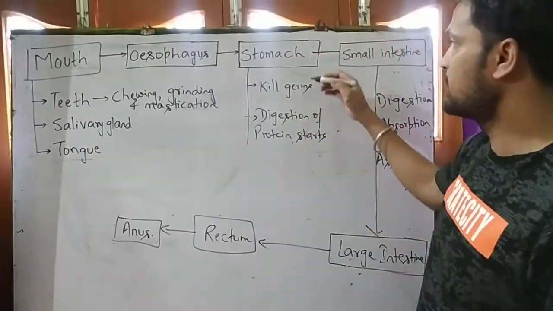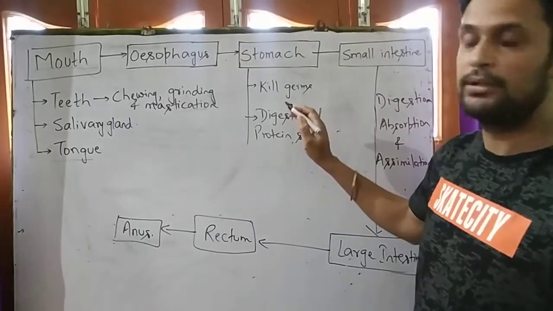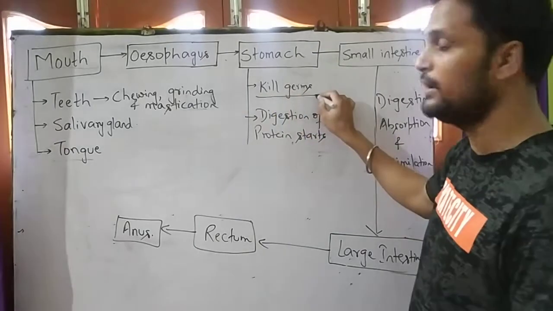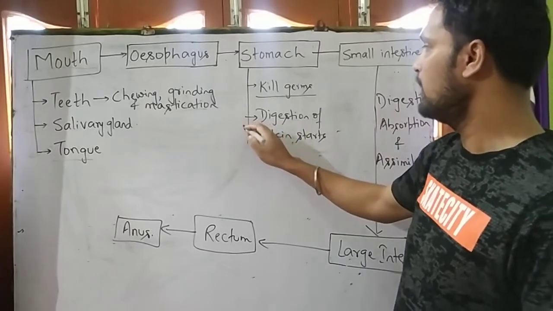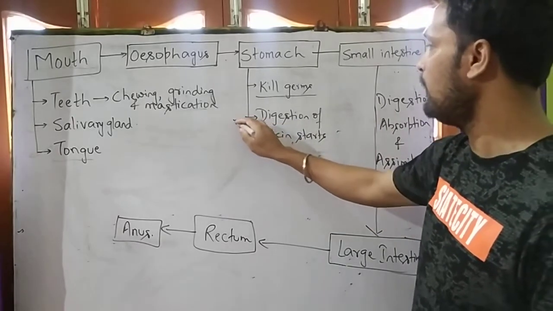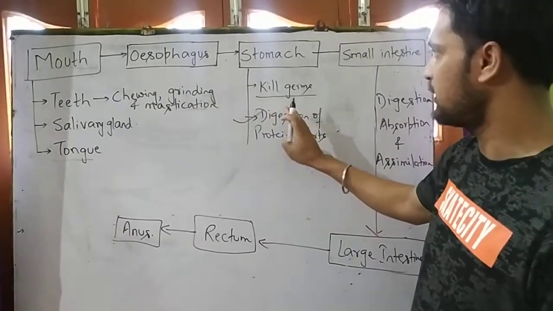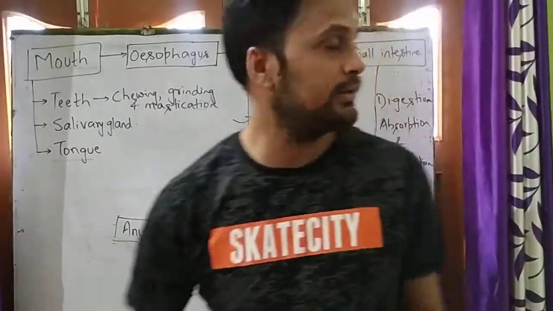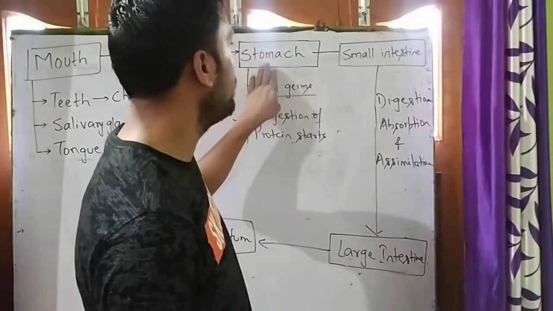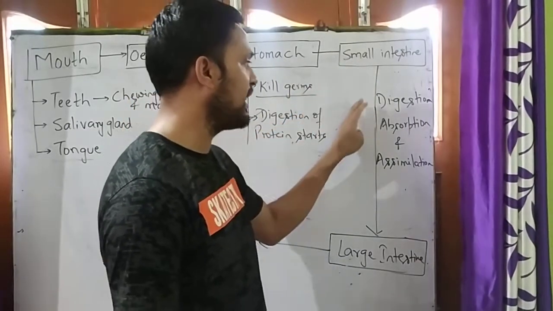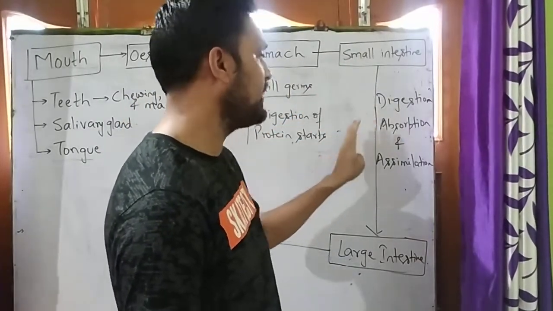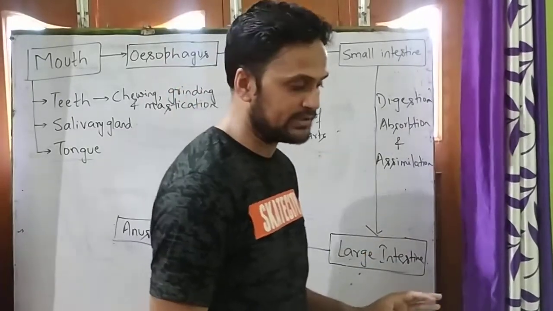Now student, in the stomach, it helps to kill the germs which are present on the food, and it also helps in the digestion of protein, which starts in the stomach. Now student, the food passes from the stomach to the small intestine. In the small intestine, digestion, absorption and assimilation take place.